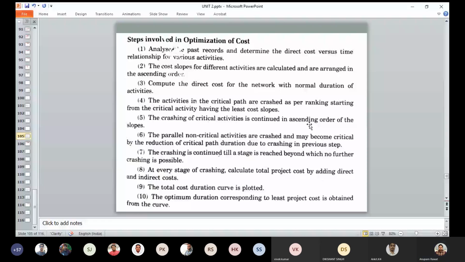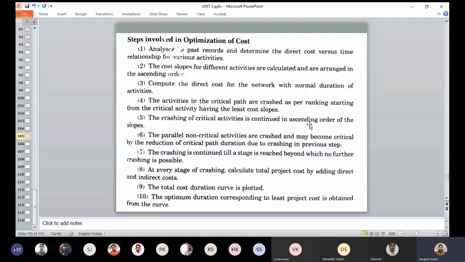Second, the cost slopes for different activities are calculated and arranged in ascending order. Third, we have to compute the direct cost for the network with the normal duration of activities.